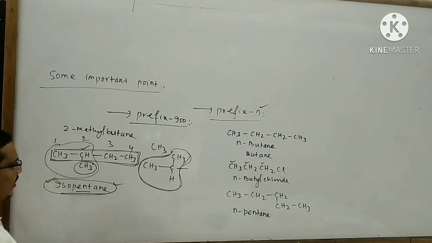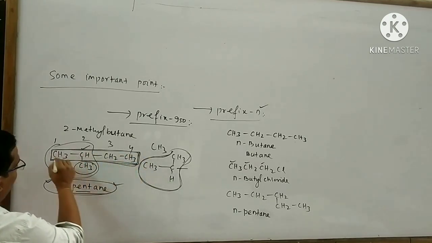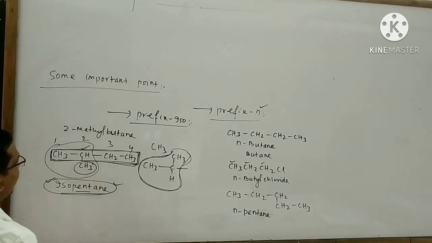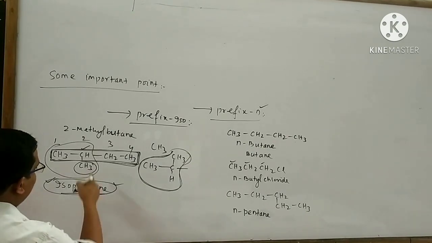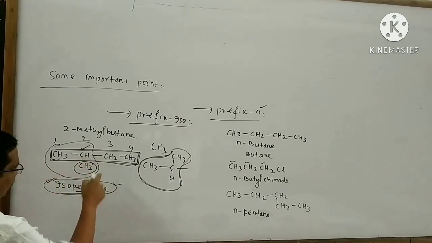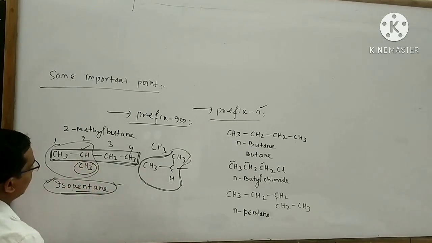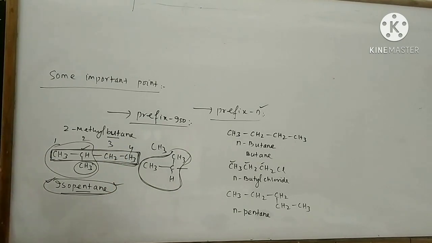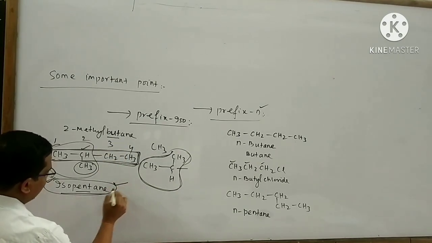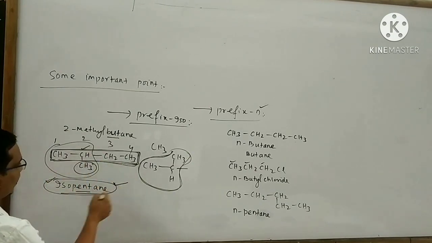Remember an important point. For the semi-systematic name, you have to add the total carbon atoms present in the organic compound, but in case of the IUPAC name, you count only the carbon atoms of the parent chain.